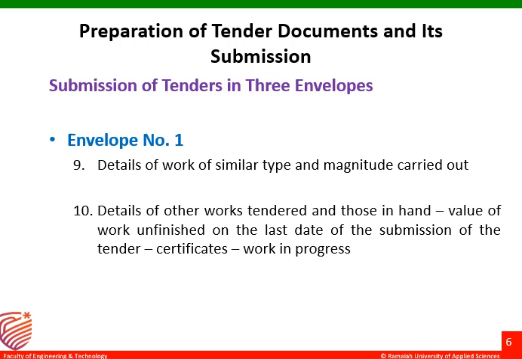To show the validity of all the data furnished by the contractor, valid certificates and proofs have to be provided by the contractor.